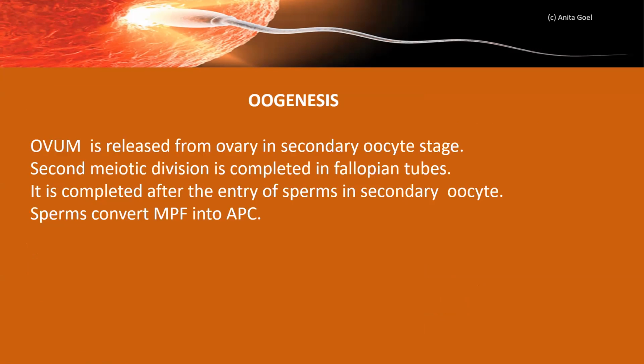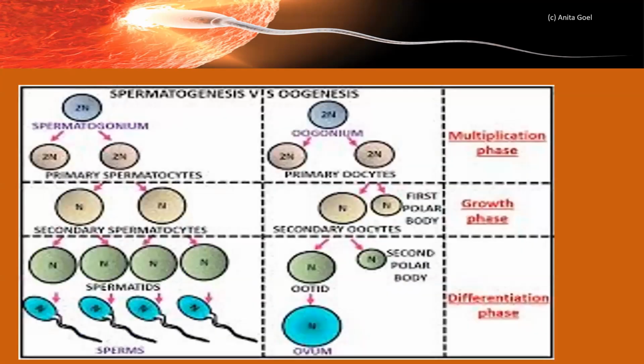I've already explained that the second meiotic division will only be completed when the sperm enters, and this sperm is going to convert that metaphase stage into the anaphase stage, so that now this is going to be completed.